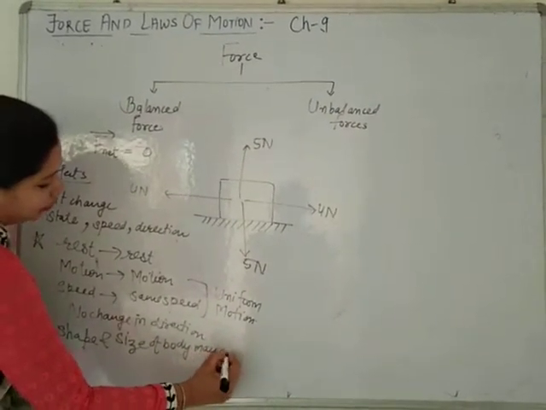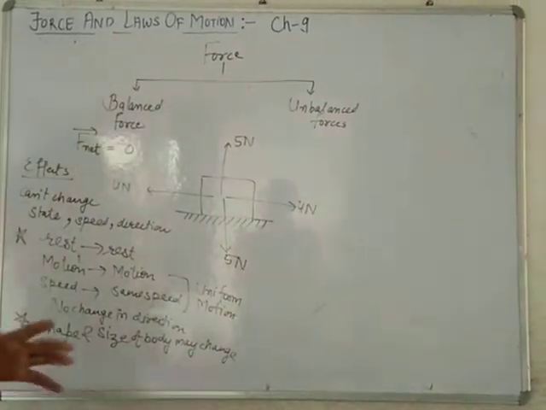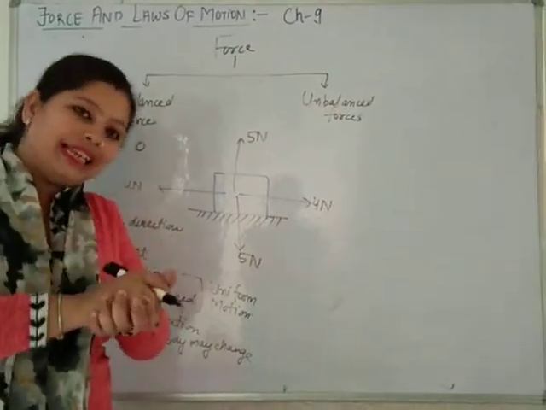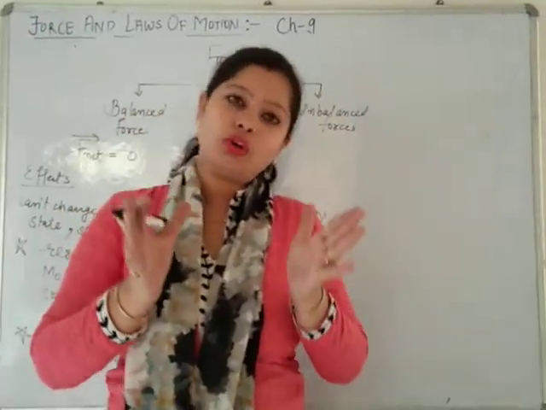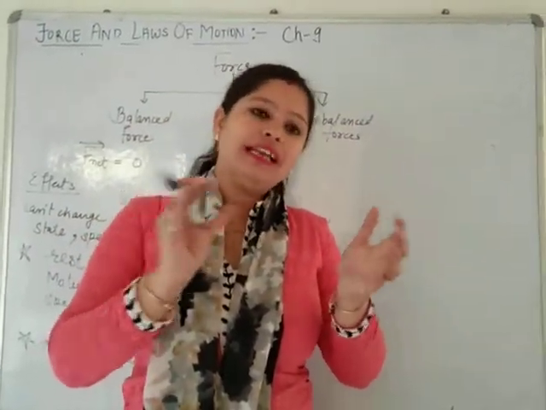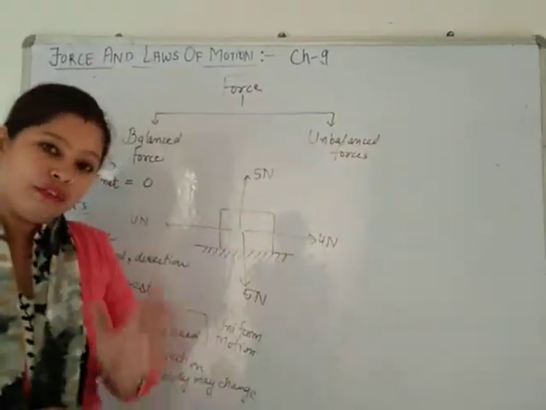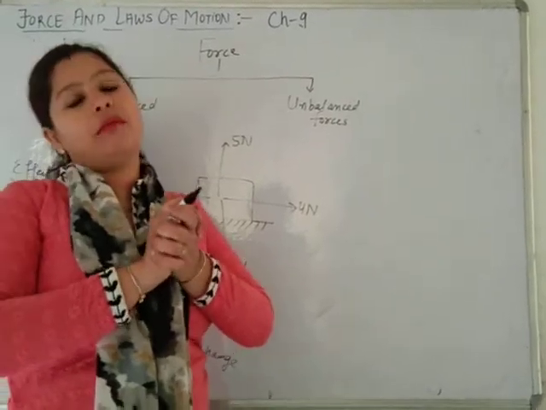What does it mean? If you are having a rubber ball in your hand, and you squeeze the rubber ball with your hands, applying force by both of your hands equal and in opposite direction, the net force is 0, still there is some change in the shape of the ball.